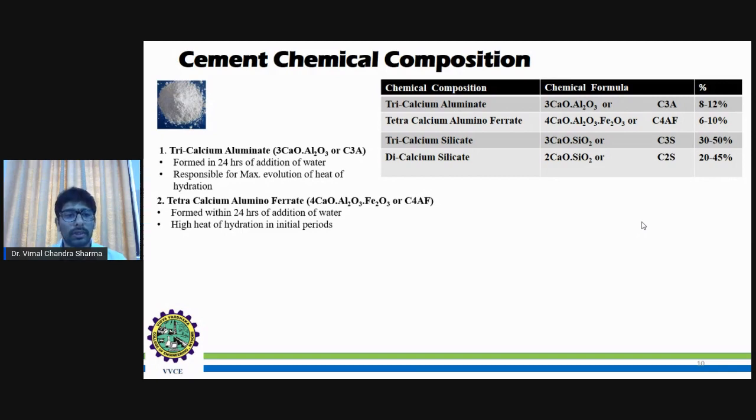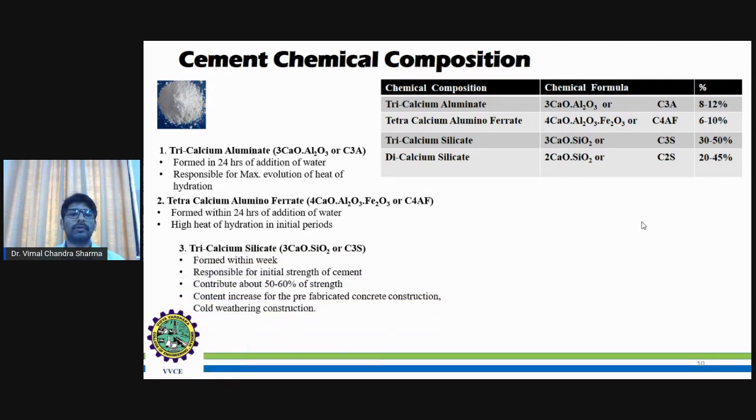This is also the calcium, the tricalcium or tetracalcium aluminum. In that combination, when the C and H are mixing with the C and A, and mixing with the water as well as the oxygen, it creates a lot of energy or heat during the initial periods.